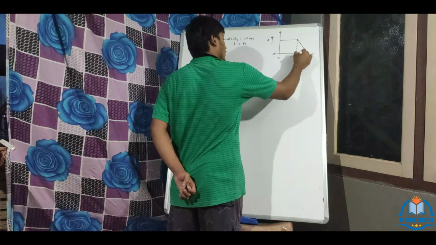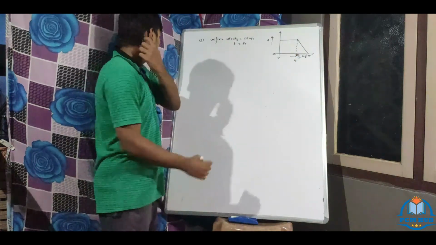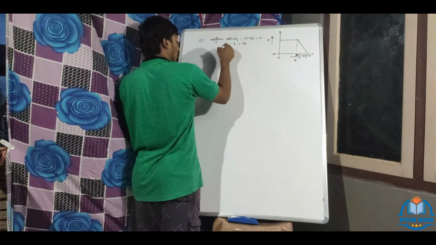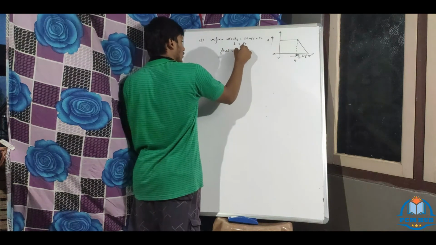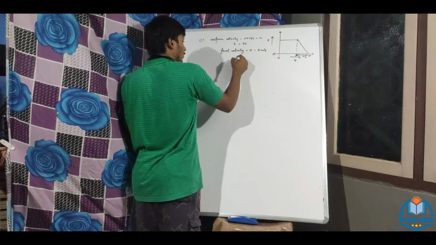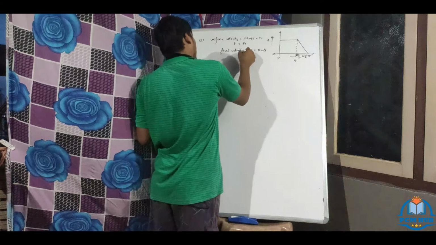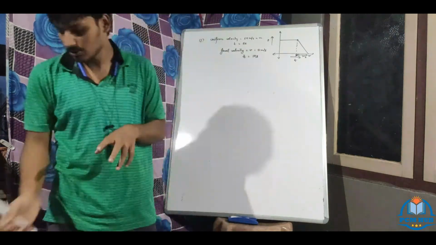This gap is 10 seconds. Now the uniform velocity is U, the initial velocity. Final velocity, how much? V equal to 0 meters per second. What is the time taken here? 10 seconds.